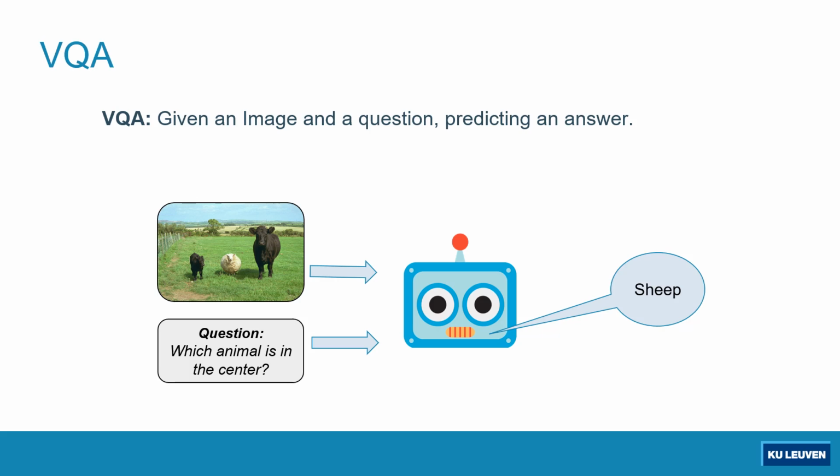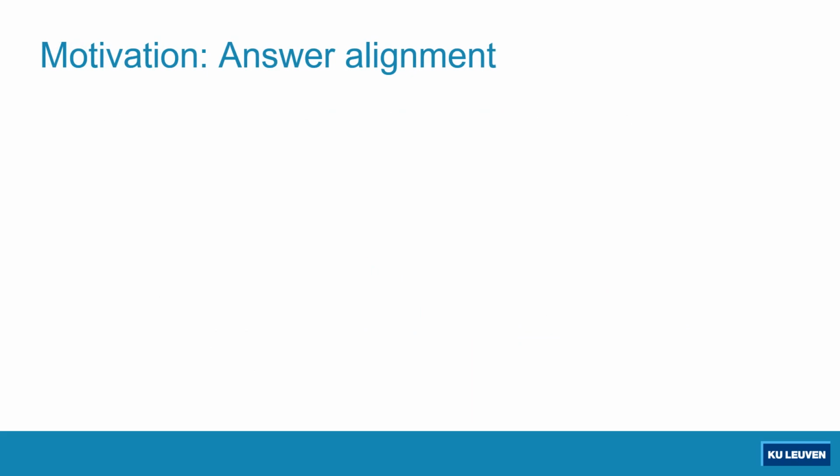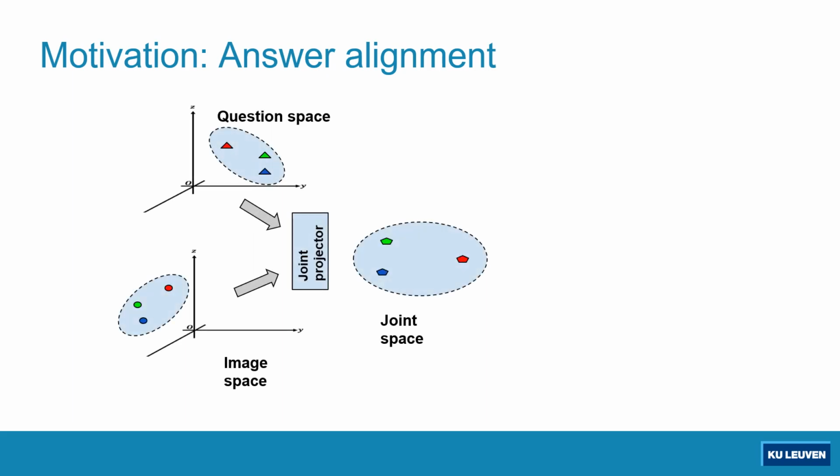Visual Question Answering or VQA is a multimodal vision and language problem where the task is to predict an answer given an image and a natural language question. Typical VQA systems learn a joint projection between question space and image space. The joint space is then classified into a fixed set of answer classes. Such a classification system doesn't account for the semantic similarity between any two answer classes and treats them as orthogonal bases of the categorical space.